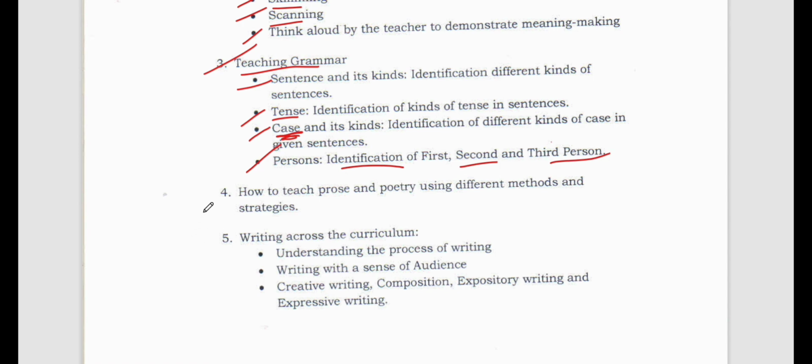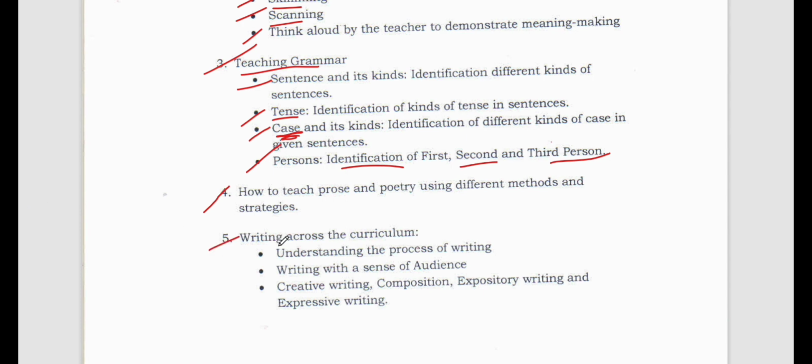Then we go to number 4, how to teach prose and poetry using different methods and strategies. Now language teachers, they teach the prose and poetry, right? And they use different types of methods: slow reading, then silent reading, then fast reading, then recitation. So this and that, right?